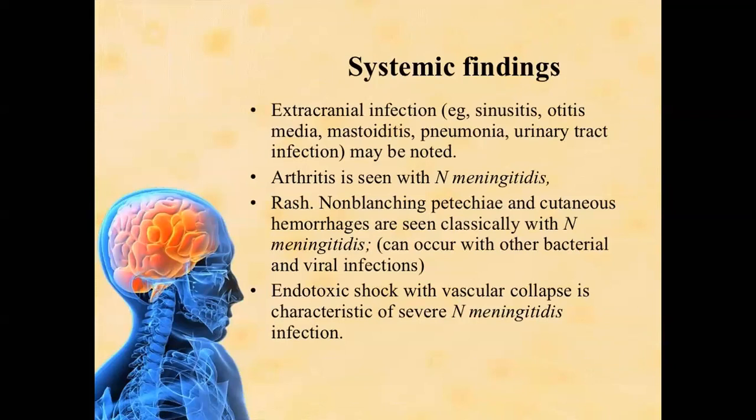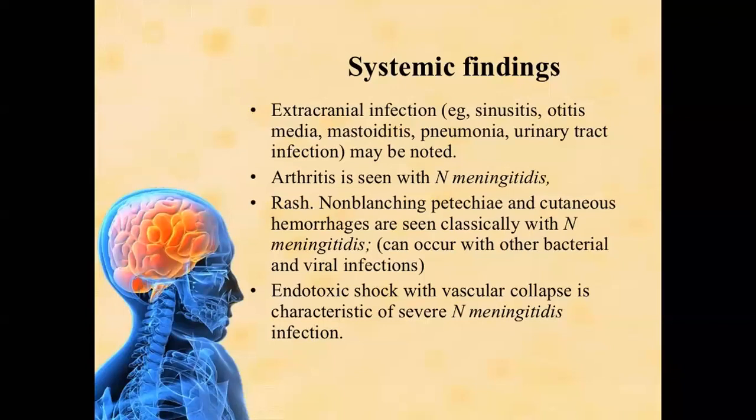Okay, systemic findings. Meningitis means inflammation of the meninges. This may be a primary infection or a secondary infection, meaning any infection involving the systems of the body. For example, if the patient has sinusitis or otitis media, the infection spreads into the brain and can cause meningitis. If the patient has pneumonia, urinary tract infection or mastoiditis, these infections can spread from the body to the brain if not treated properly.